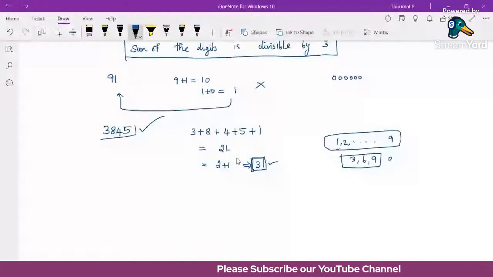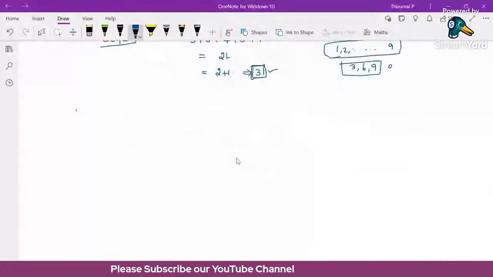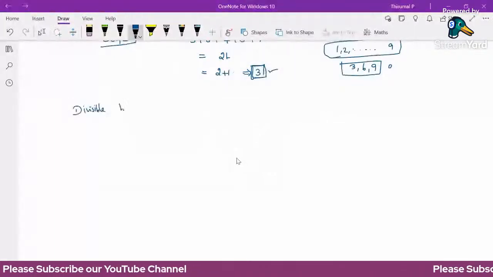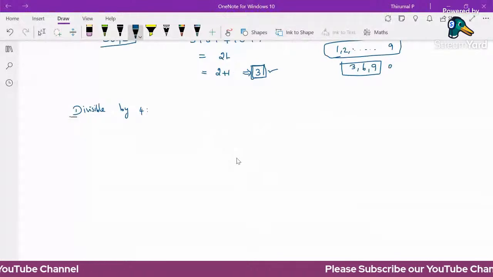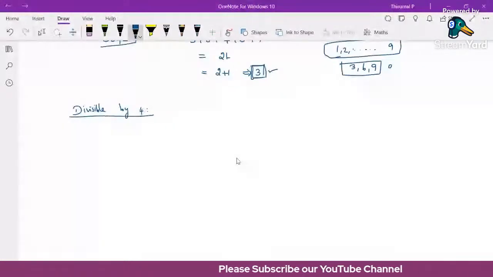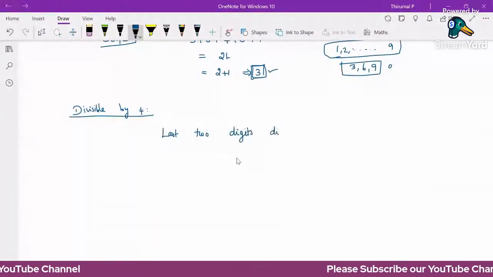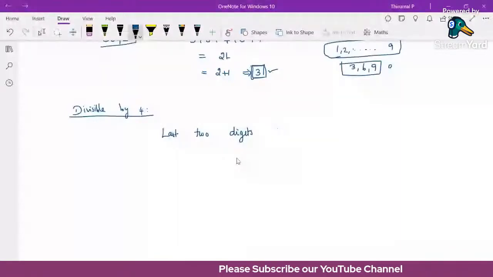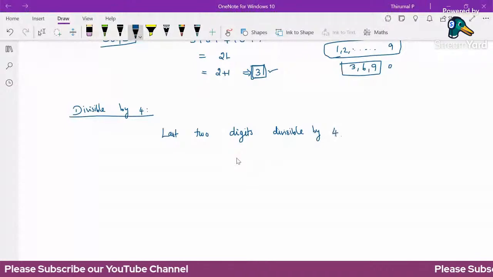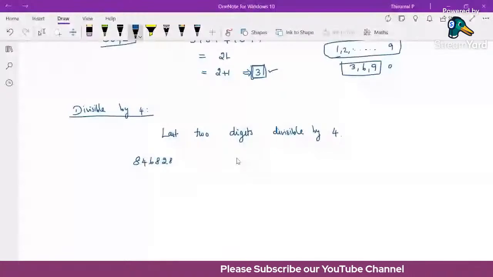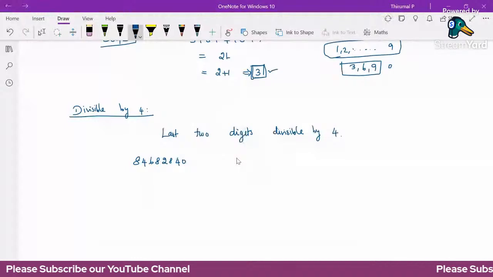Okay, next one, divisibility by 4. For any given number, divisibility by 4 means we have to check the last two digits. Last two digits divisible by 4. So for any large number, suppose 84682840, this is a large number. For this number, we need to check just the last two digits.